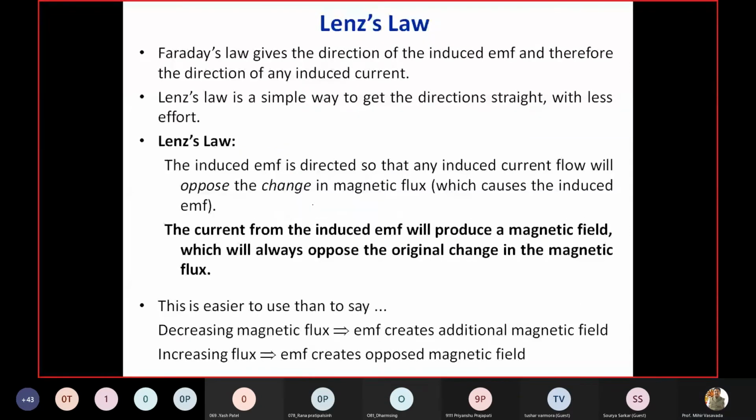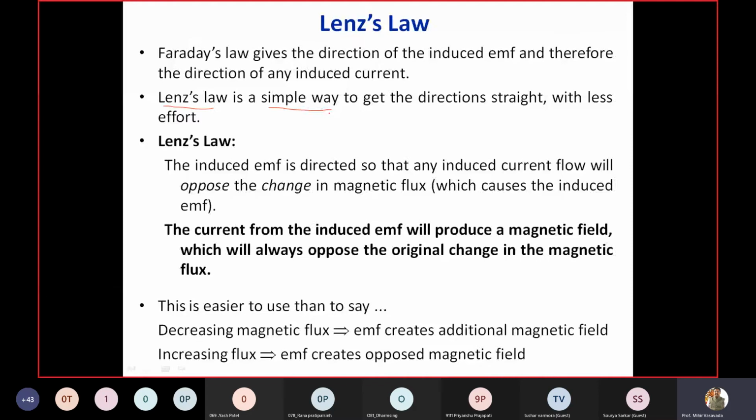Lenz's law. Faraday's law gives the magnitude and also the direction of induced current, but Lenz's law is a very simple way to get the direction straight with much less effort. Lenz's law states that the direction of the induced EMF will be such that any induced current, because of the induced EMF, will oppose the change in the magnetic flux.